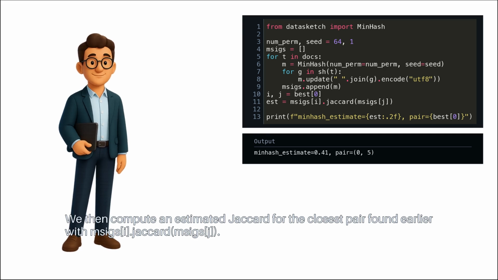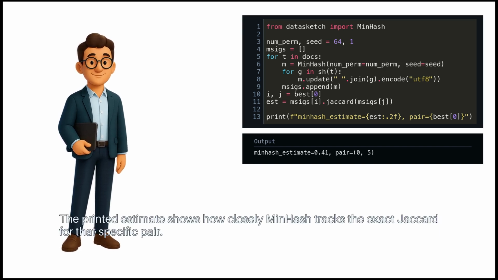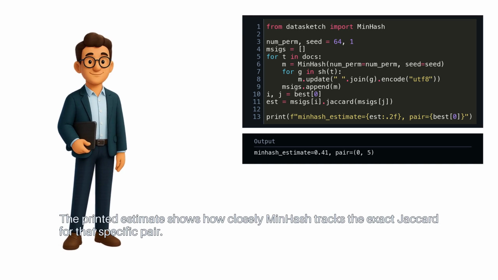msigs[i].jaccard(msigs[j]). Larger numPerm yields tighter estimates but costs more memory and time. Smaller values are faster but noisier. The printed estimate shows how closely MinHash tracks the exact Jaccard for that specific pair.